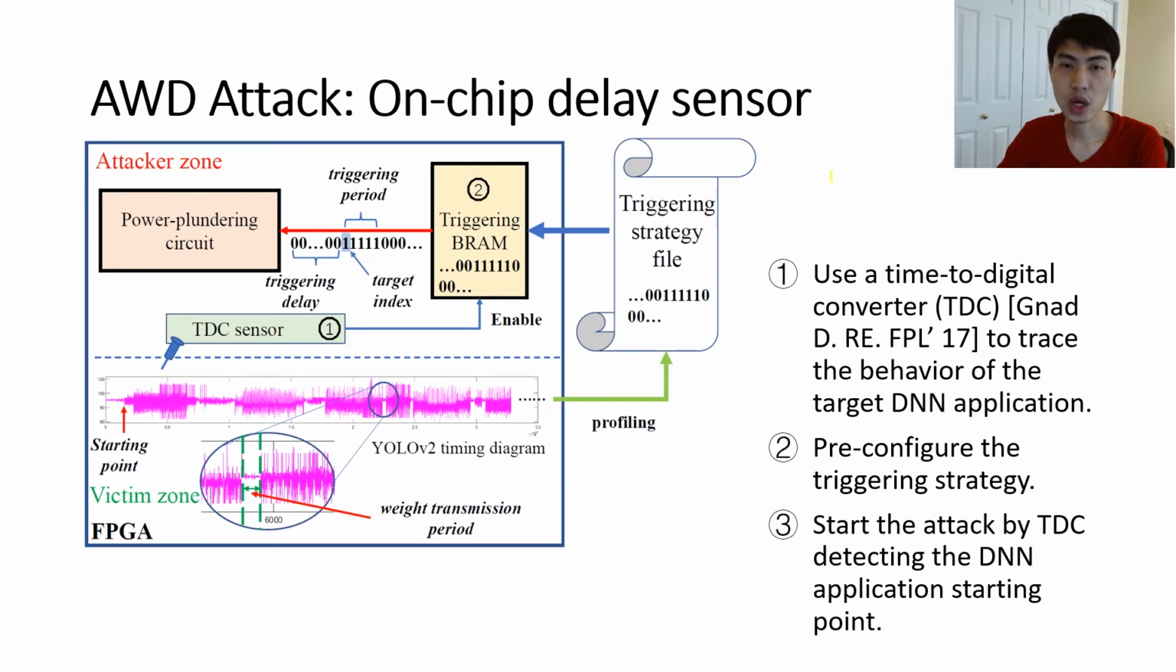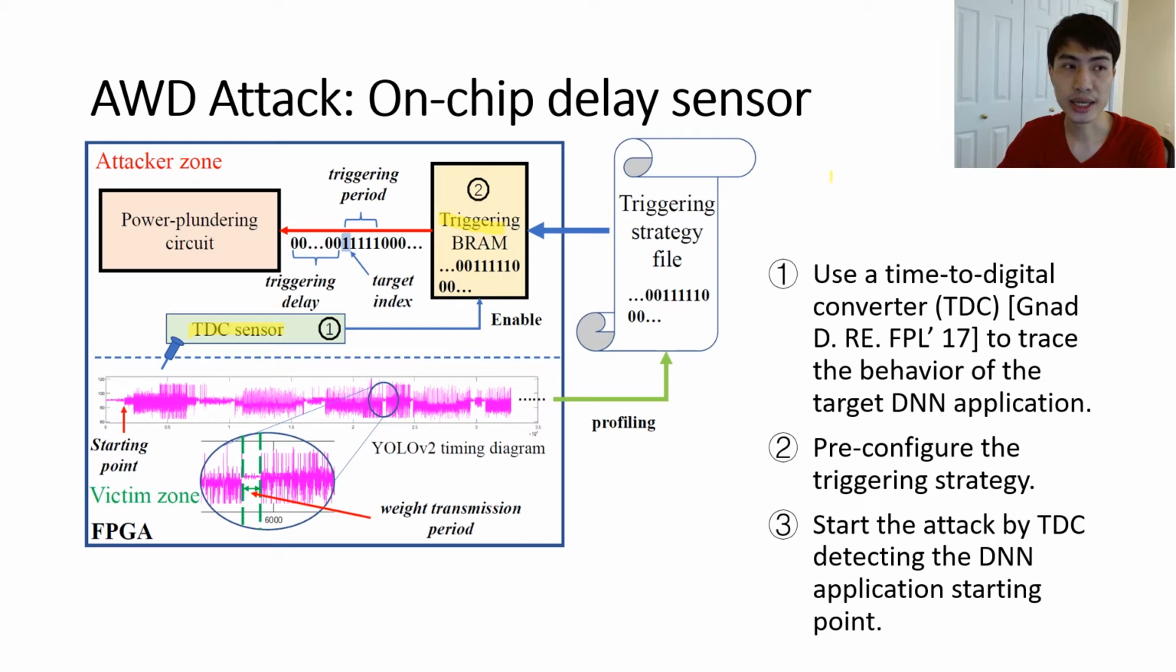Well, we have knowledge of the malicious circuit and attacking principle. The problem for now is the attacker should know when to trigger the attack. Time-to-digital converter is a good choice to trace the behavior of the target DNN application. After getting the tracing waveform, the attacker can proceed with a targeting strategy. This strategy is buffered in a BRAM, waiting for the starting point of the future image inference loop to launch the attack automatically.